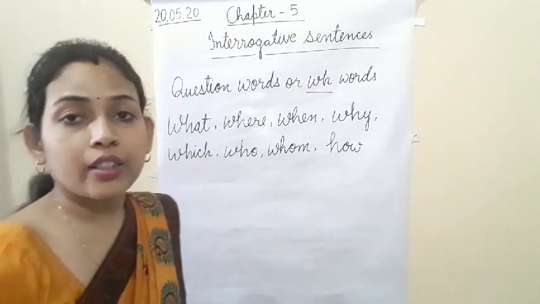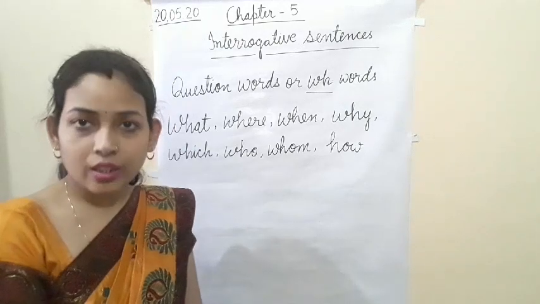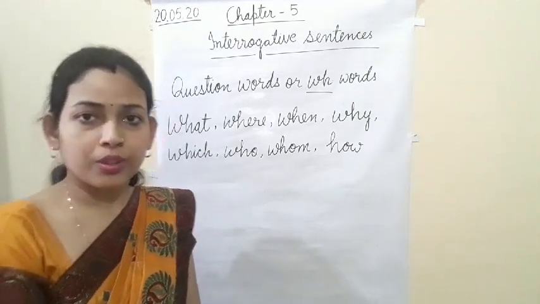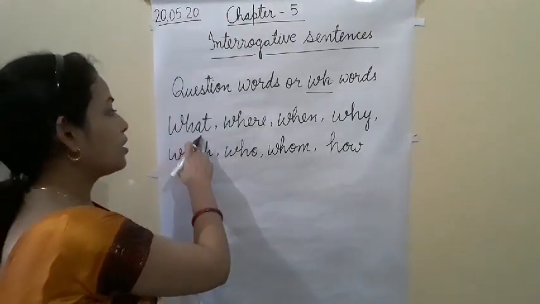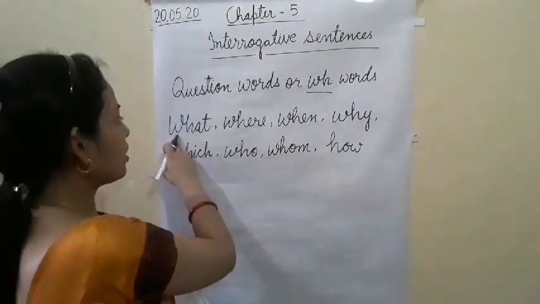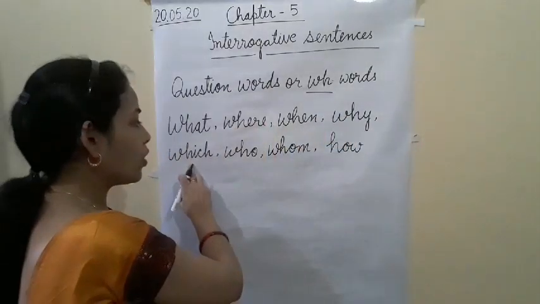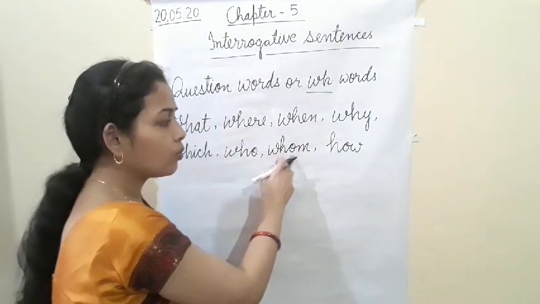So these are the question words, also called WH words. You can see here everywhere WH is there, starting with WH: what, where, when, why, which, who, whom, how.